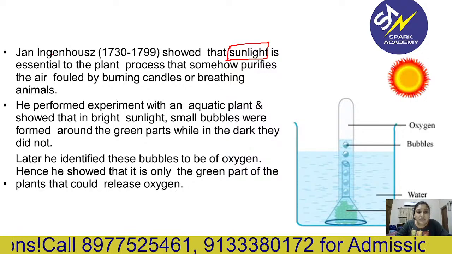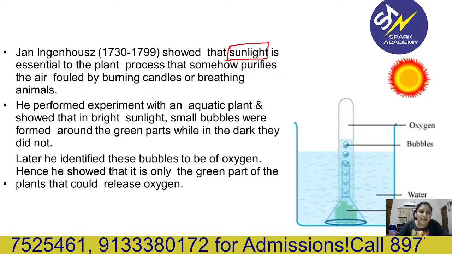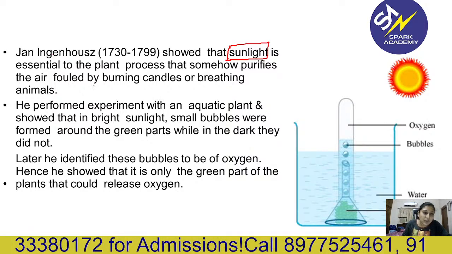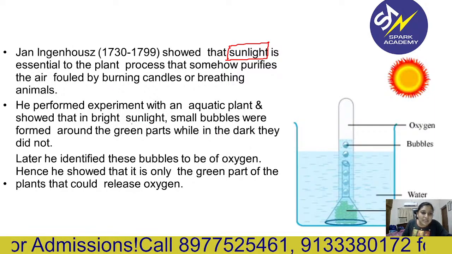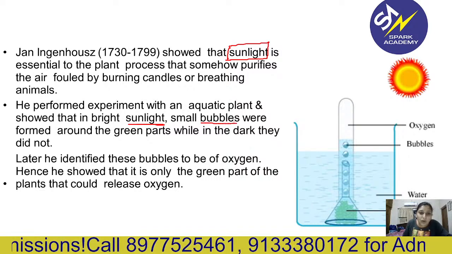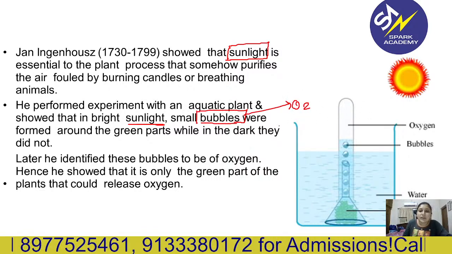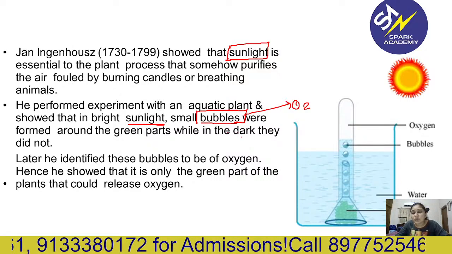Then he performed an experiment with an aquatic plant and showed that in bright sunlight some bubbles were formed around the green parts, while in the dark they did not. So when sunlight is there, bubbles were formed, and these bubbles were of which gas? Oxygen itself. In the dark, they won't. Later he identified those bubbles to be oxygen.